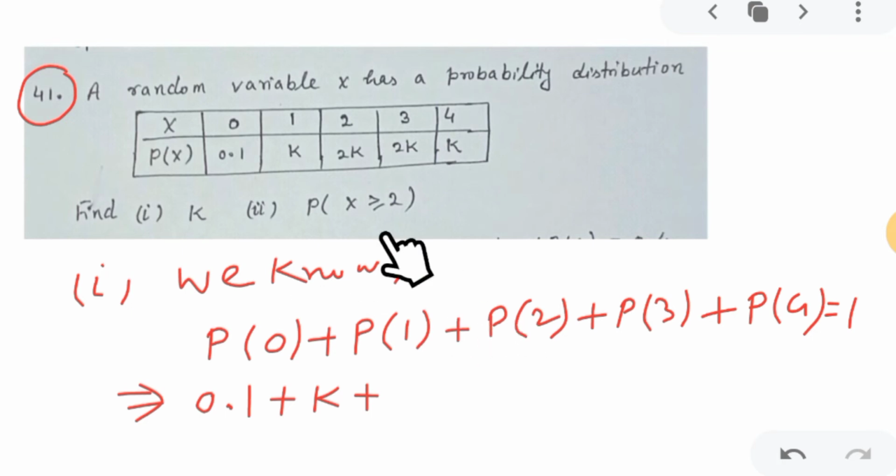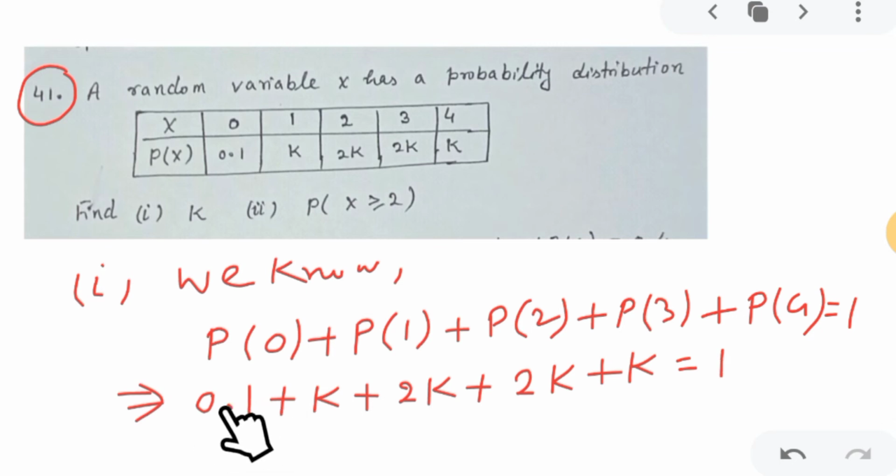p2 is given as 2k, so you will write 2k. Similarly, p3 is given as 2k, p4 is given as k, so in place of p4 I will write k, and this total will be 1. And now just add. So 0.1 plus k plus 2k, 3k plus 2k, 5k plus k, 6k. So 0.1 plus 6k, right side is 1, correct?